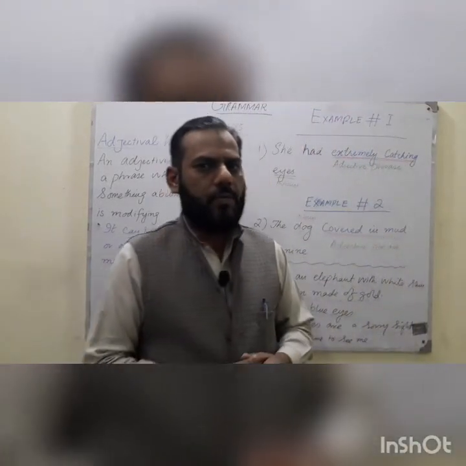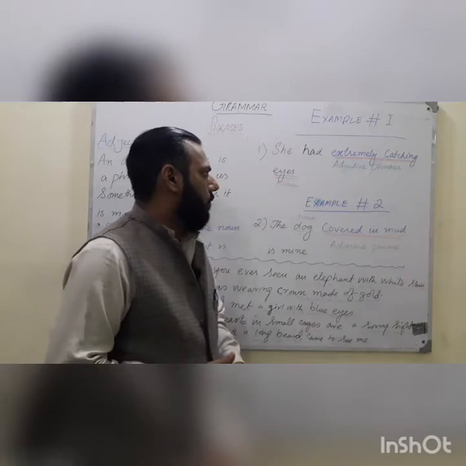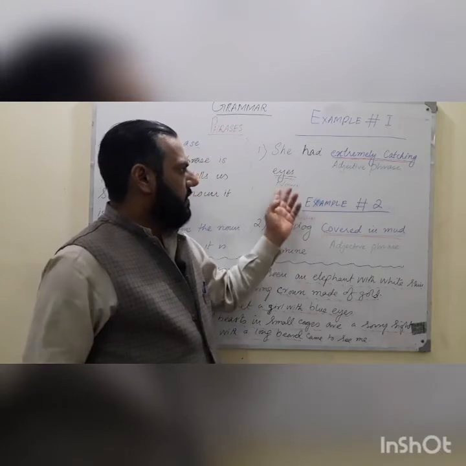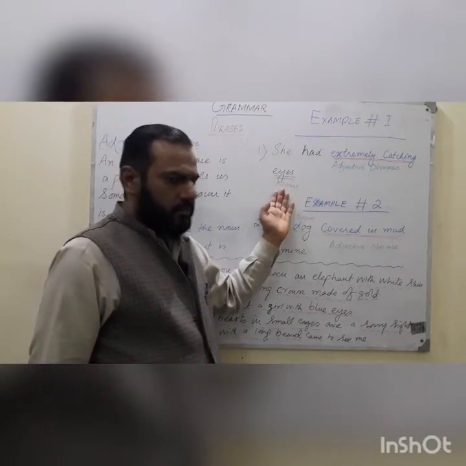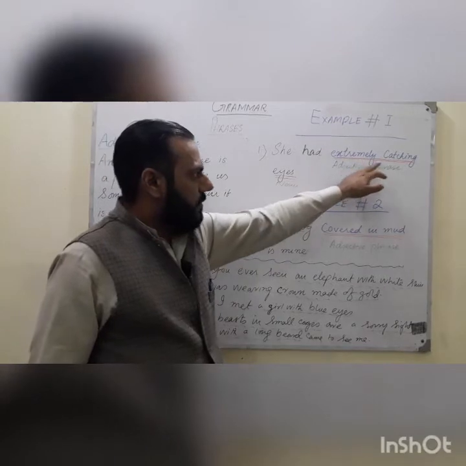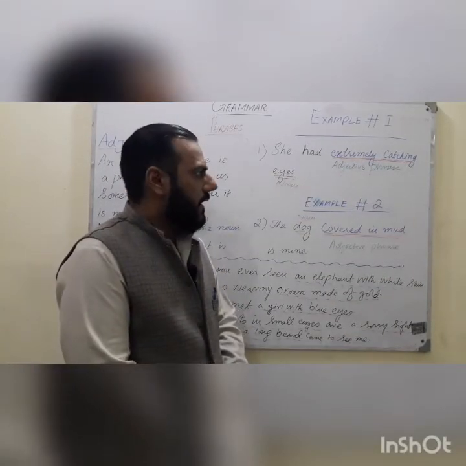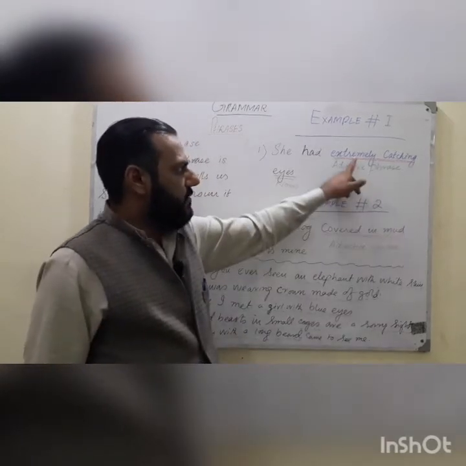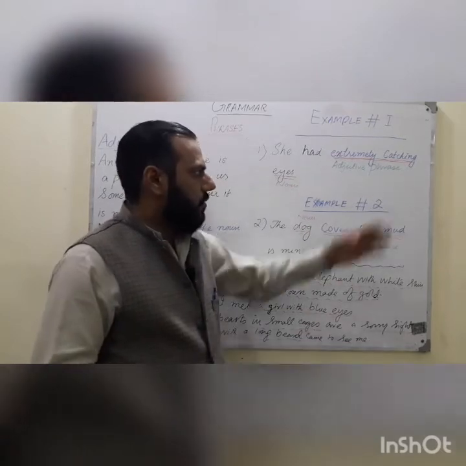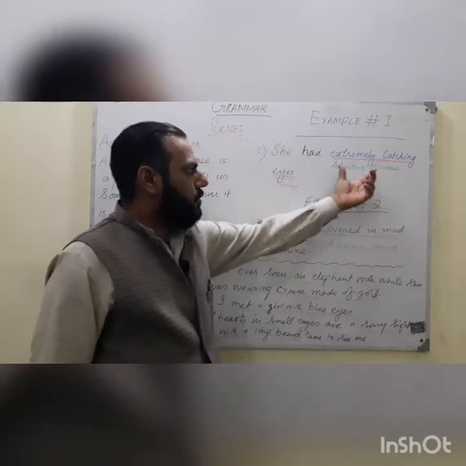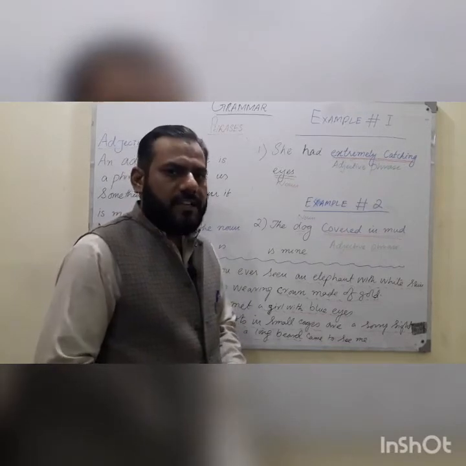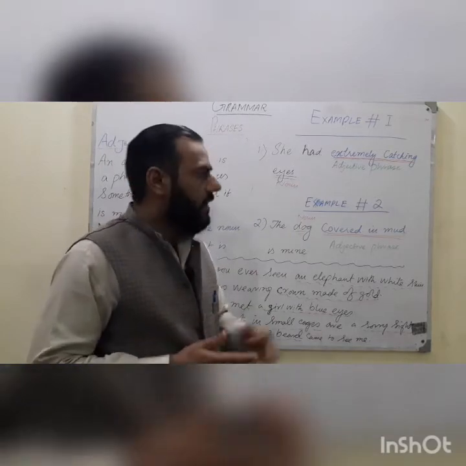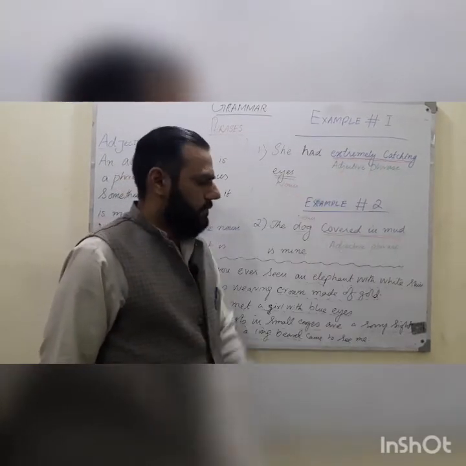So look at the example, how we can understand easily. The first example, number 1: she had extremely catching eyes. Look at this sentence. Eyes is a noun, so it is being modified by extremely catching. Catching is an adjective that is a present participle as well and has been used as an adjective in the sentence. And then extremely is an extra word which tells us about the adjective. So these two words are the adjective phrase which modifies the noun eyes. This is the first pattern. It means that the adjectival phrase can be used before the noun.